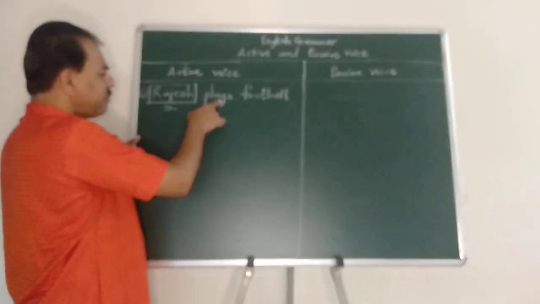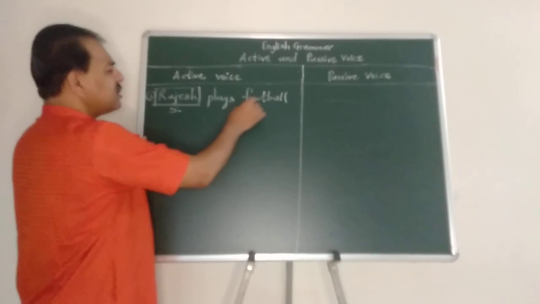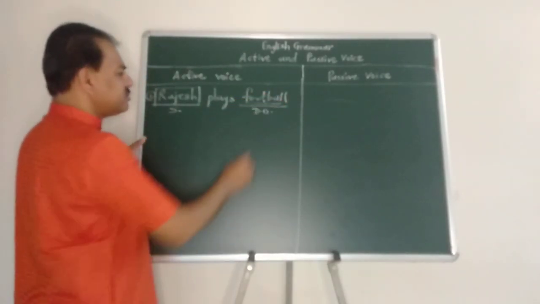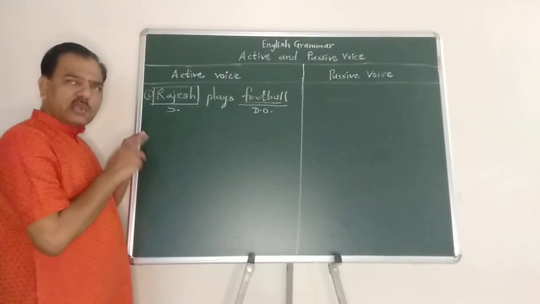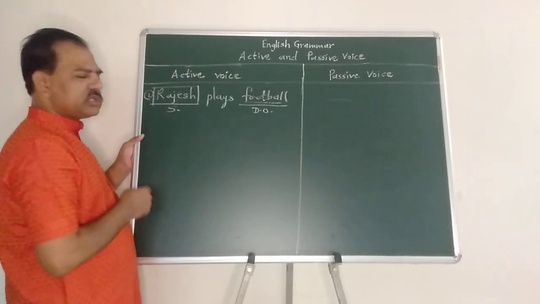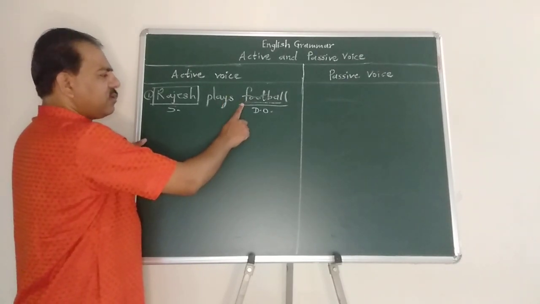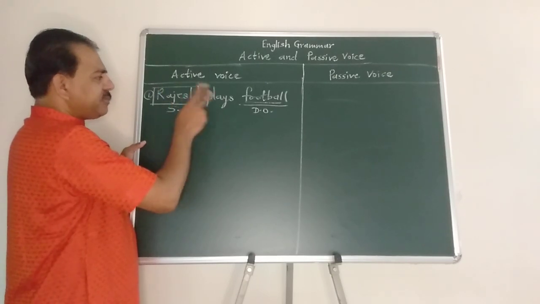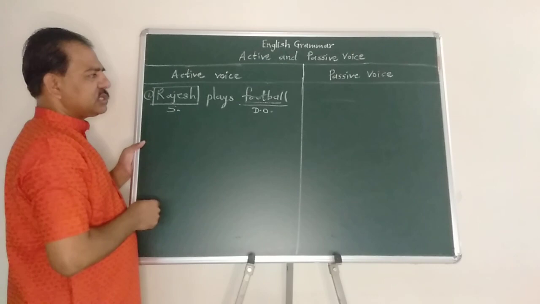It is in S form, so this is simple present tense. What does Rajesh play? Football. So we get the direct object. So the subject is in the action. This is active voice. This is the step. Now it is simple present tense and we need to turn it into passive voice. The common change is: when we find the object, we need to exchange the places, which means the object takes the place of the subject in passive construction.